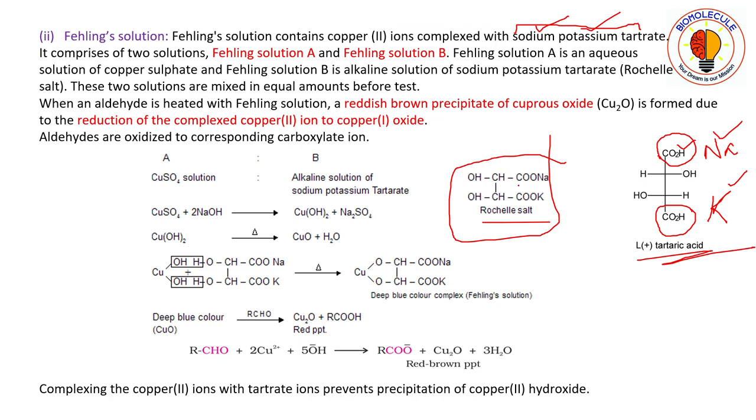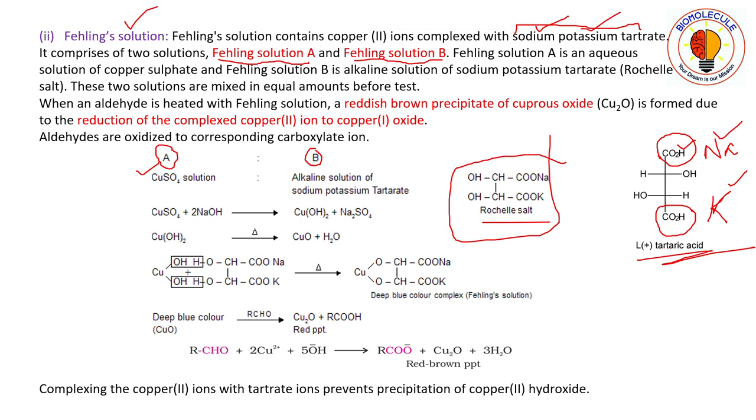So this Fehling solution comprises two solutions. The first one is Fehling solution A and the second one is Fehling solution B. Fehling solution A is an aqueous solution of copper sulfate.